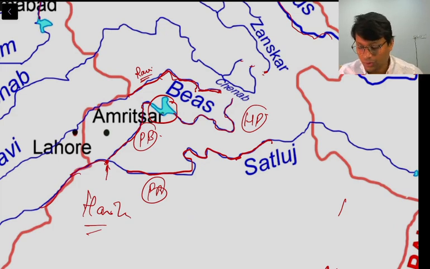Now moving on to Beas. Beas originates in Beas Kund, again the first river to have Ramsar wetland status. There are two important dams, that is Pong Dam. Pong Dam is also called Maharana Pratap Sagar, and Pandoh. So these are important from the point of view of migratory birds. Pong Dam has a status in the Ramsar list, and similarly the Beas river forms Harike wetlands at the confluence with river Satluj.